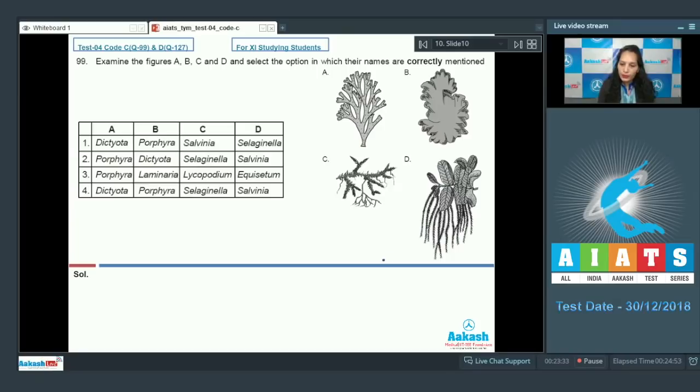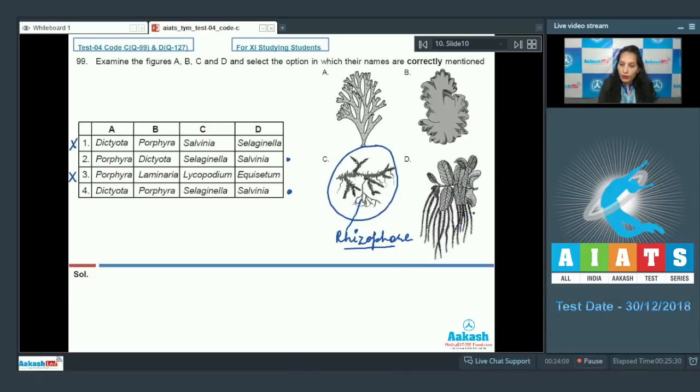Let's start with the figure which we can easily identify. You must have seen this figure in your NCERT too. This figure has a particular structure called the rhizophore, and rhizophore is a feature of Selaginella. So you can identify C as Selaginella. So C is Selaginella, hence options 1 and 3 are ruled out. Now we are left with the 2nd and the 4th.